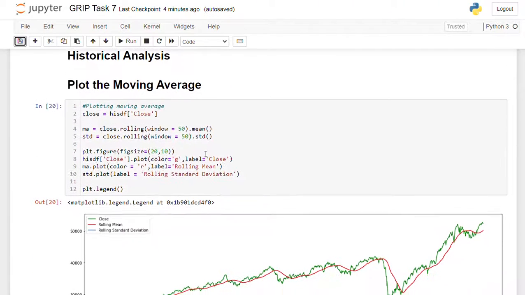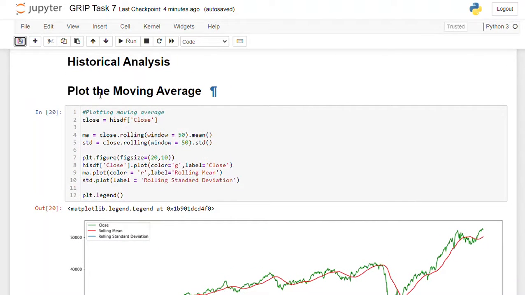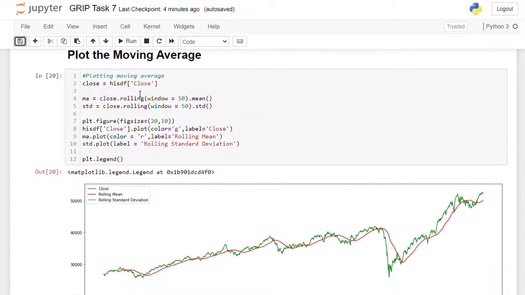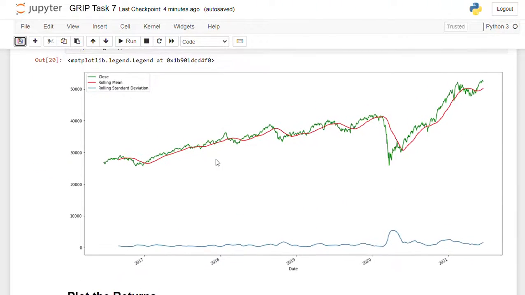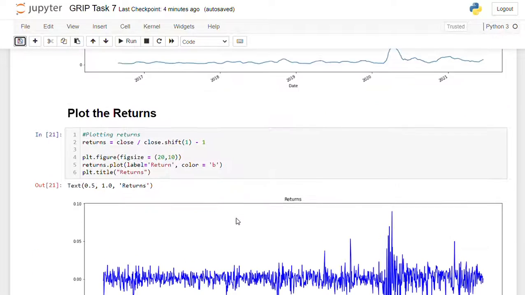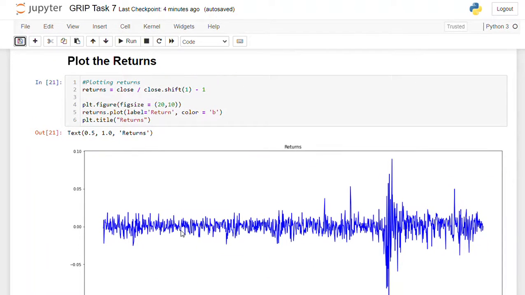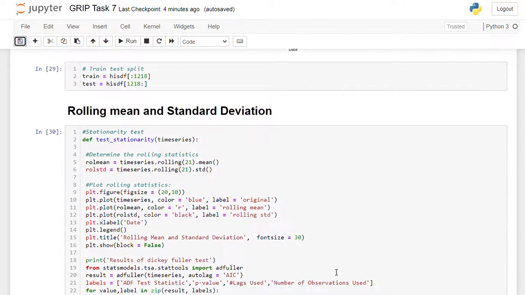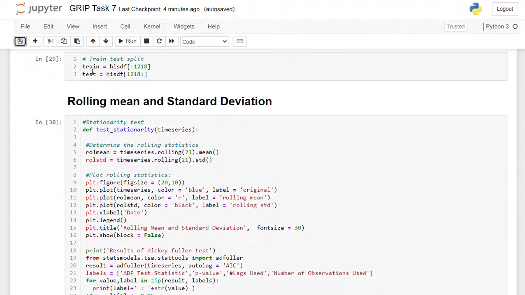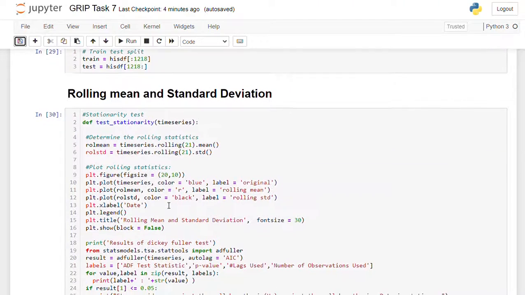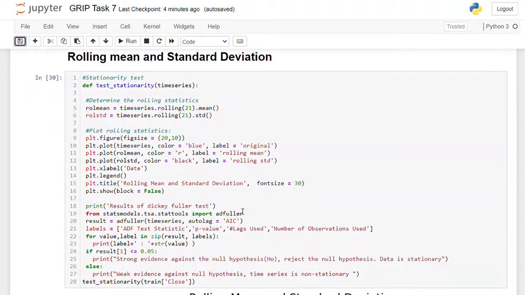Next, historical analysis. Here I am plotting a graph using moving average. Moving average is a method which is useful to identify trends in a dataset. Now I am plotting the returns. So here is the return graph. It shows that the data is not stationary. Next I am splitting the data into train and test. After splitting it, I am checking whether the data is stationary or non-stationary.